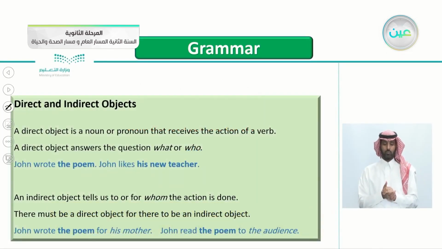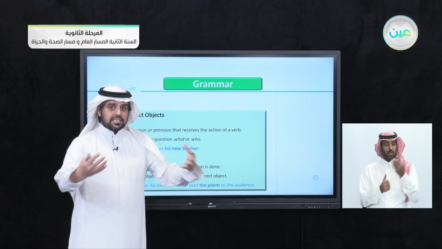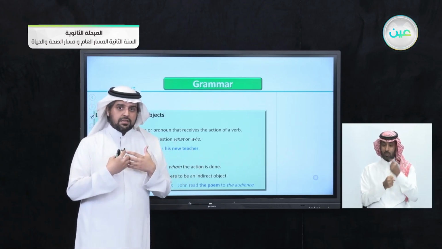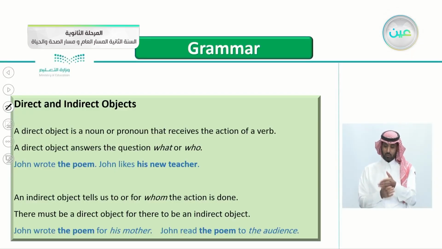So direct and indirect objects. A direct object is a noun or a pronoun that receives the action of the verb. So it's the receiver of the verb. This is the direct object. A direct object answers the question what or who. For example, here, John wrote the poem. John likes his new teacher.